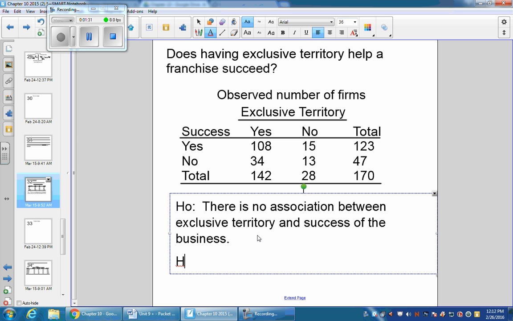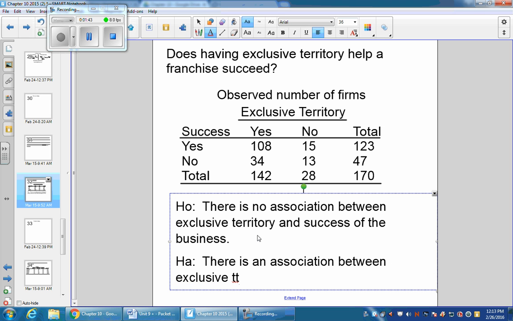So your alternative hypothesis is just that there is an association between exclusive territory and success of the business.